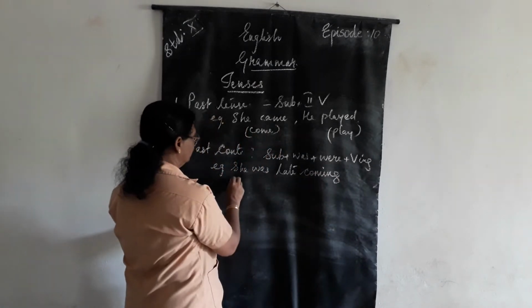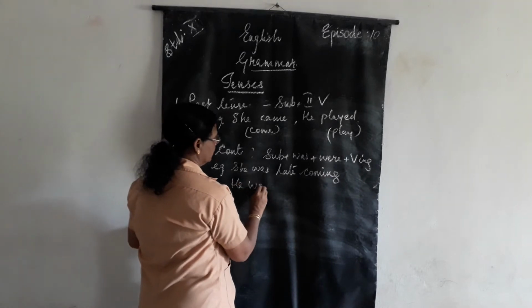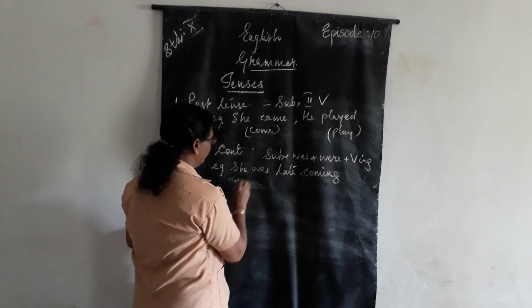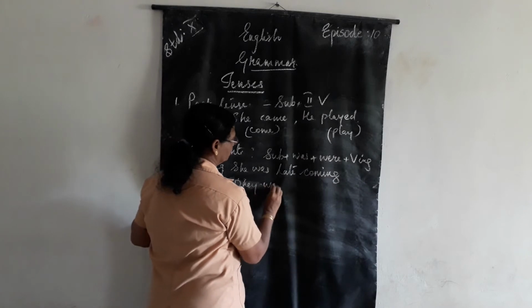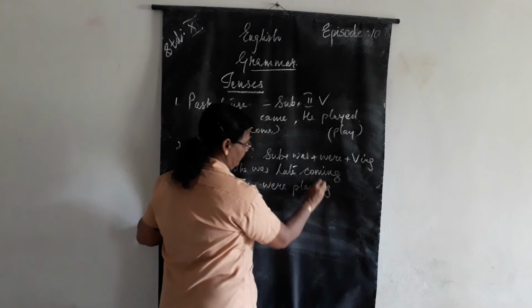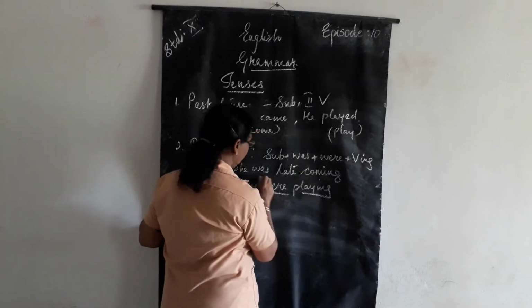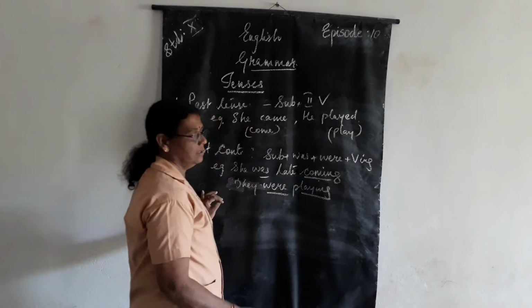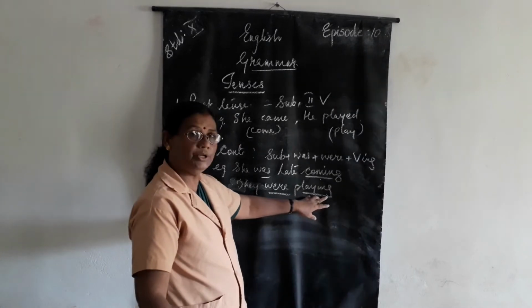Clear? Then the second one, they were playing. So where playing is there, was or were comes. Clear? This is a continuous form.